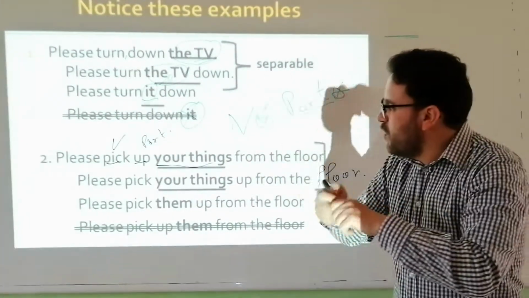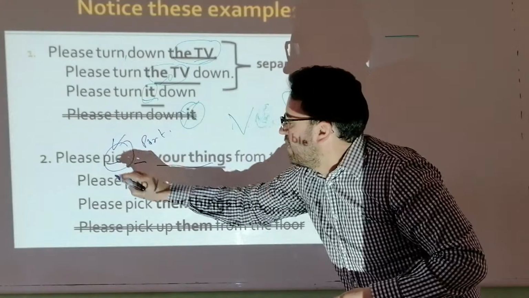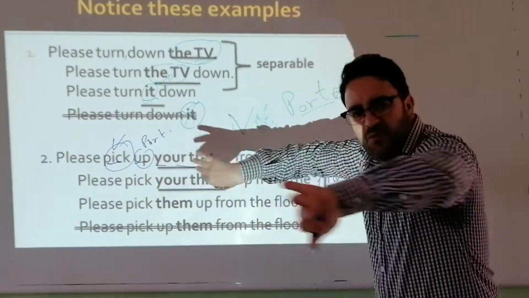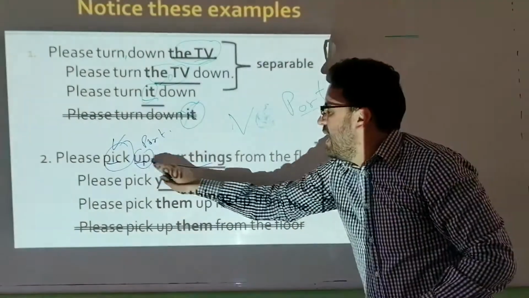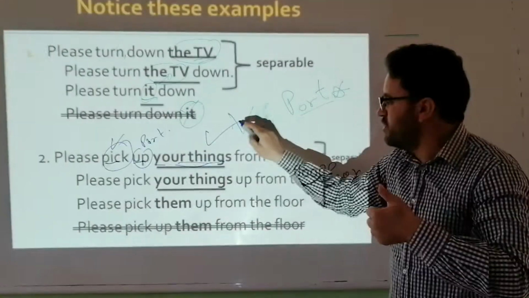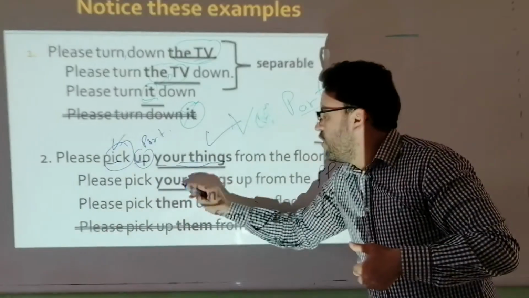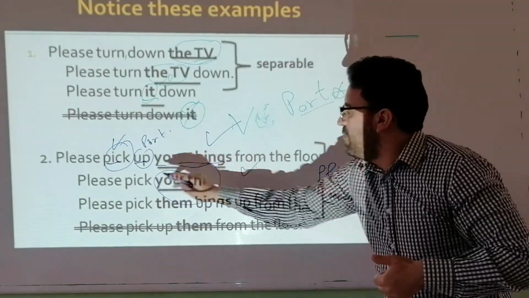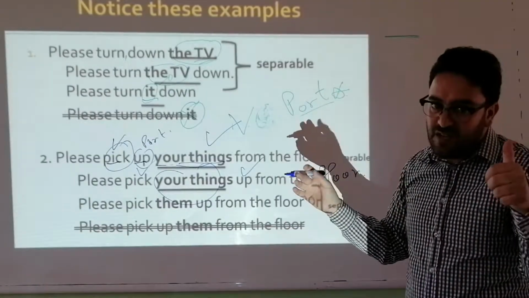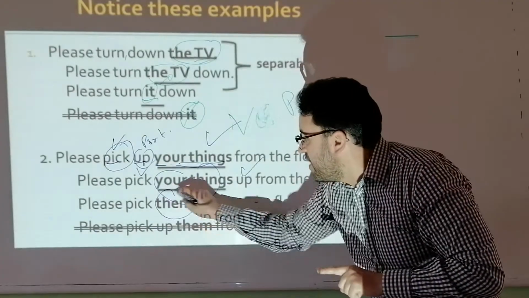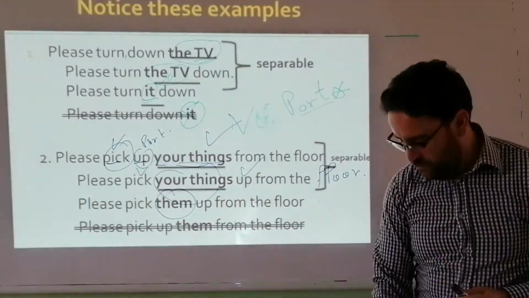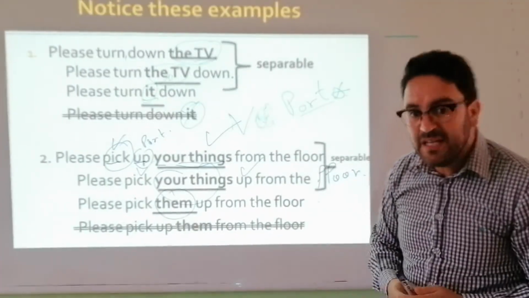What do you mean by separate? We can separate pick from up. So we can say pick up your things. It's good. Pick your things up. It's good. But if we have them, we call it a pronoun.